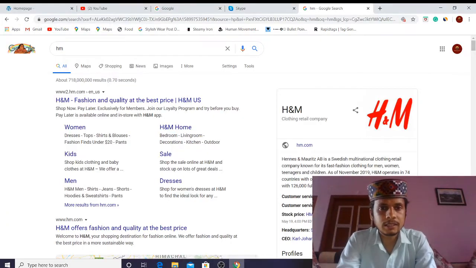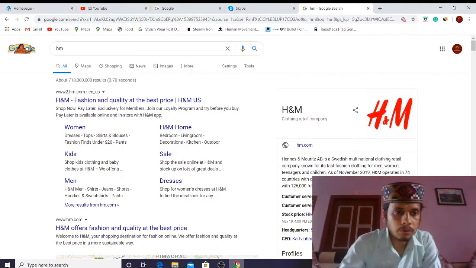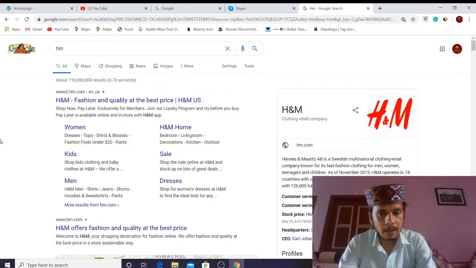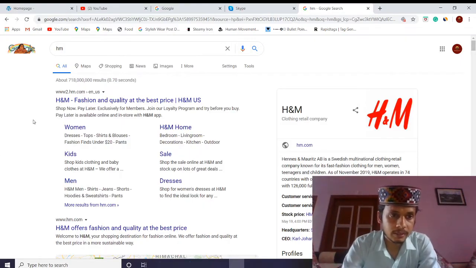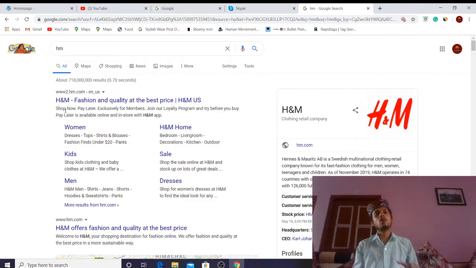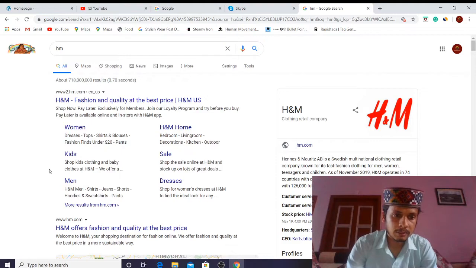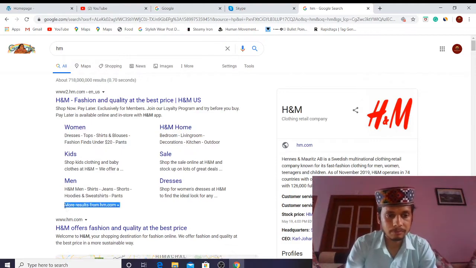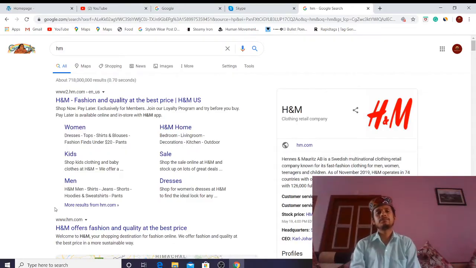So let's start, guys. I hope you all can see the Google search window. I typed HM. There is a brand called H&M, and you can see that at the first position it's showing all the categories present on the website, like women, kids, man, H&M home, sale, dresses, and here are more results from hm.com. So this is what we call site links.